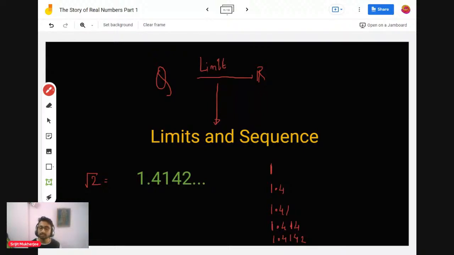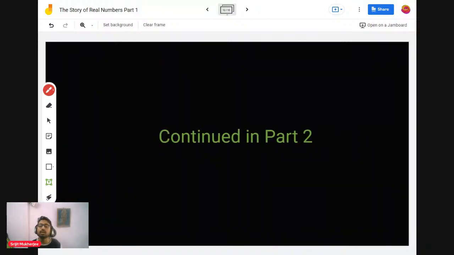I hope you enjoyed the session, guys. In part 2, we'll continue with which questions are really important for understanding limit and sequence. The limit and sequence are the stepping stone for understanding how rational numbers can be used to define any number. By rational numbers and limit, you can understand any number, and that's the beauty of this. That's how we discovered limit and sequence, not as a discrete topic that we learn for examinations. We understand this because we love the depth and the discovery. It helps us in discovering numbers.